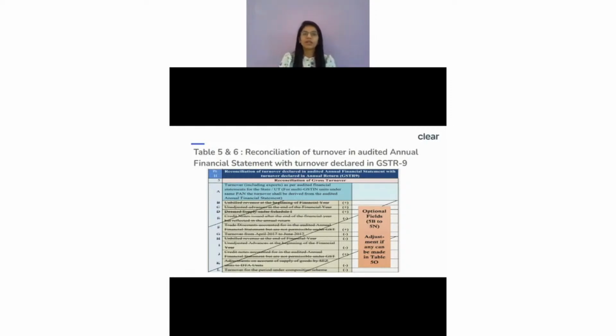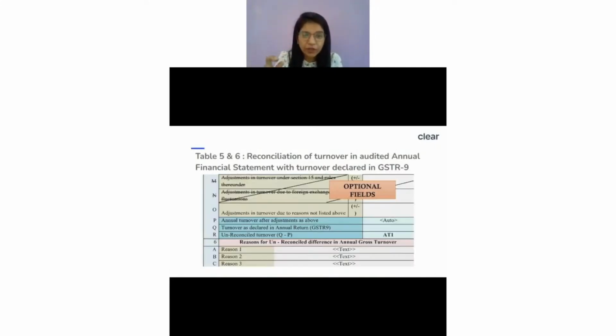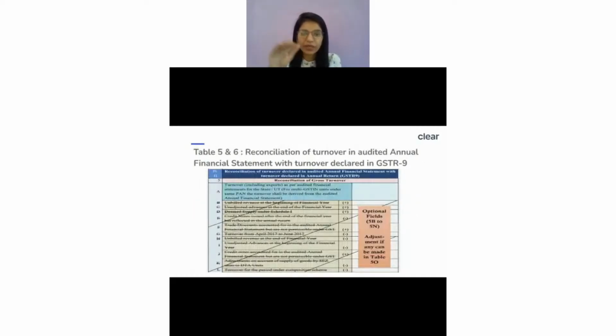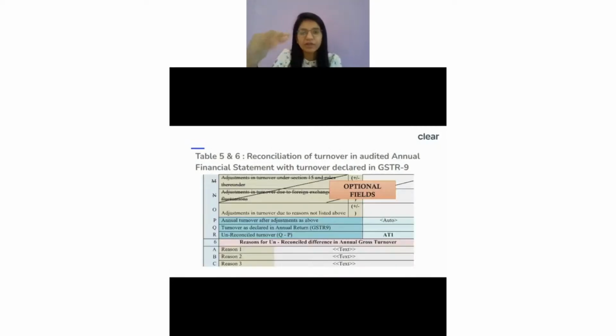But now another important question which will come into our mind is that, okay, I understand as per 5A, I will tell this is total revenue as per my books of account. I will clearly say as per 5Q that this is my total turnover as per GSTR-9. If there are some adjustments, I will do them under 5B, 5C, 5D, whatever the reasons they are saying. If it is falling over there, I will just show it over here. And if it is not even falling under this, if there's some other extra reason which was not even there, I can always show that information under 5O. Right? That is what I can always do.